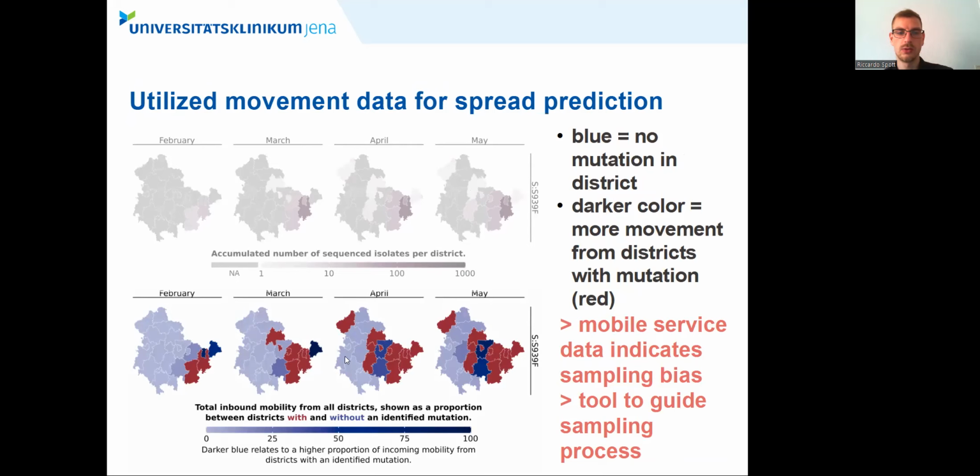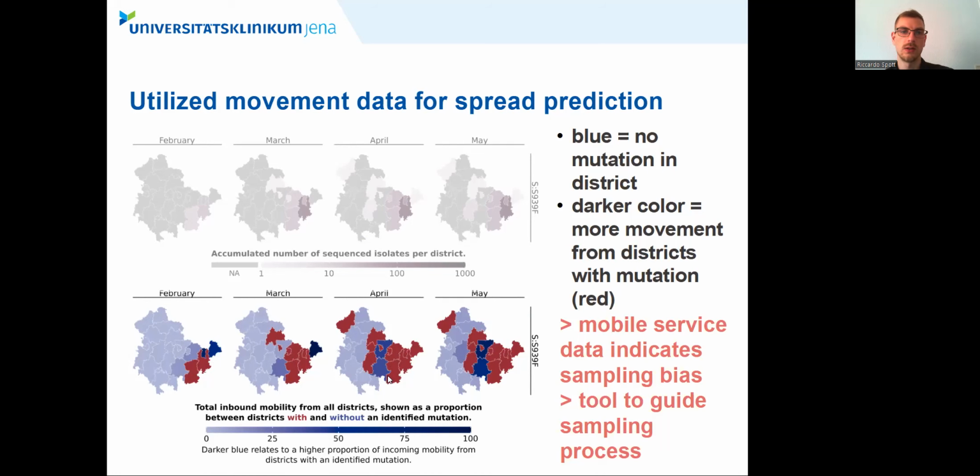Further, the darker blue a district is colored, the more mobility it gets from all the cluster-affiliated, so the red, districts. And as we see, the mobile service data partially indicates already the spread of the cluster, with districts turning darker blue or dark blue before they eventually turn red in the following month, or in the case of the 2 aforementioned districts in between here, they are highlighted in dark blue. So also the mobile service data indicates a potential sampling bias here, and thereby can be used as a tool to guide the sampling process.